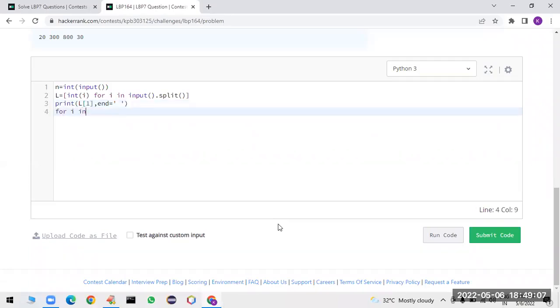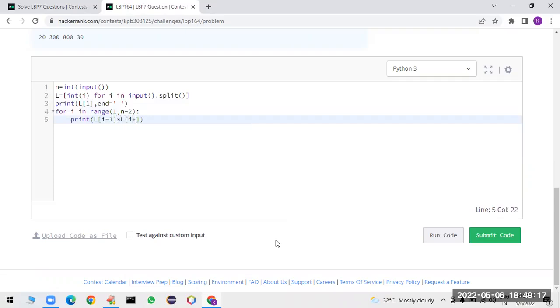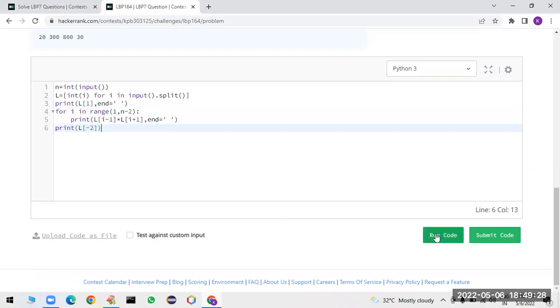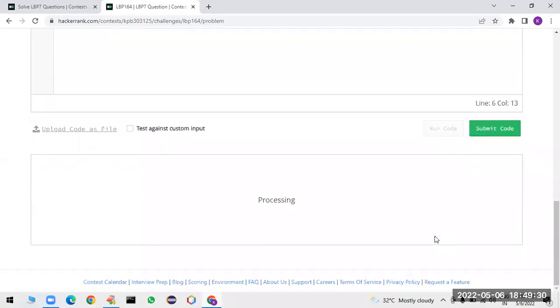Next, for i in range of 1 to n minus 2 we have to take, and I am printing L of i minus 1 into L of i plus 1, comma, end is equal to empty. Then finally we have to print L of minus 2, right, because that will be the last element. Let me run the code.